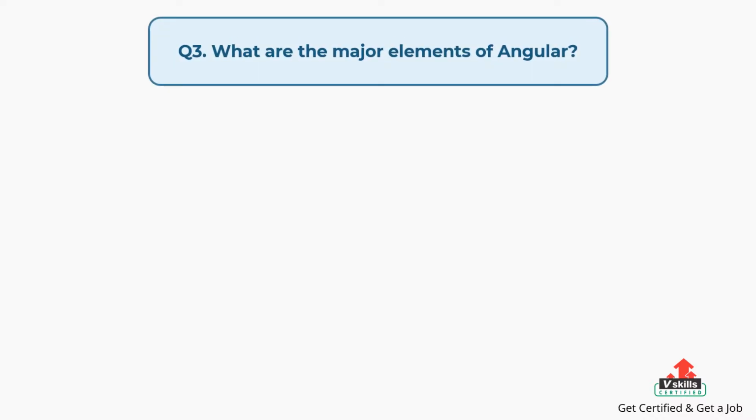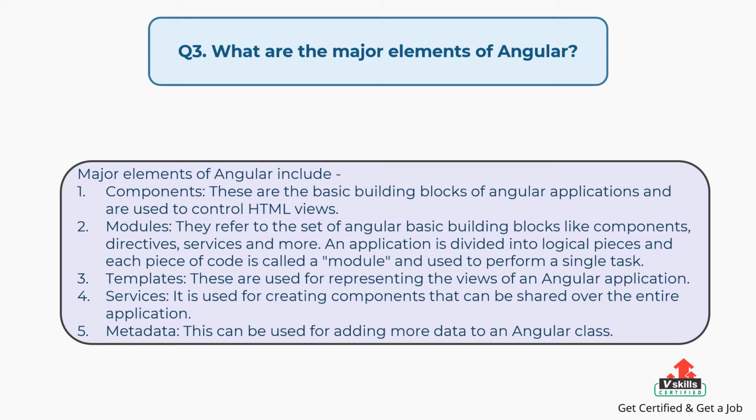Question number 3. What are the major elements of Angular? The answer is: Major elements of Angular include: First, components. These are the basic building blocks of Angular applications and are used to control HTML views. Second, modules. They refer to the set of Angular basic building blocks like components, directives, services and more. An application is divided into logical pieces and each piece of code is called a module and used to perform a single task. Third, templates.